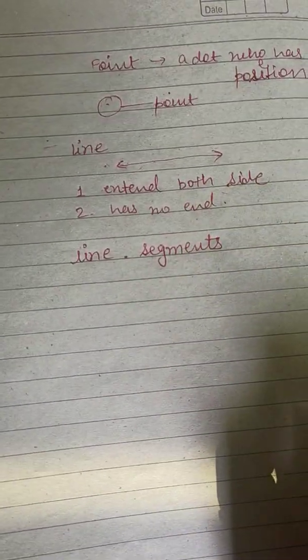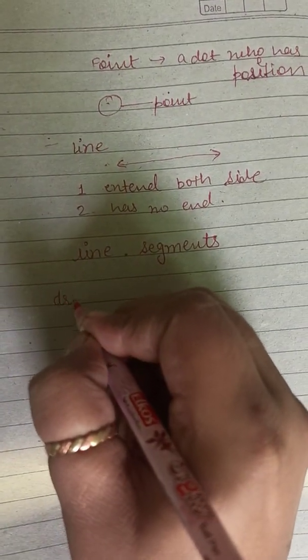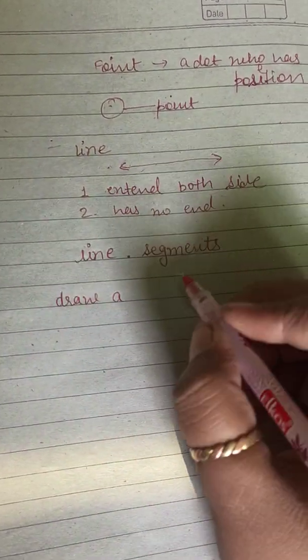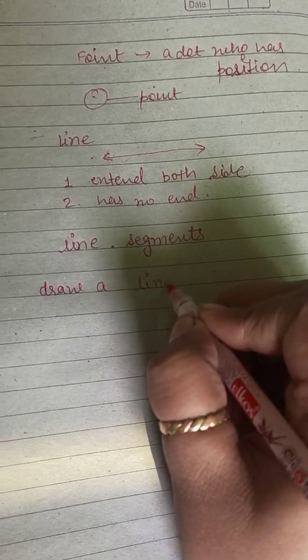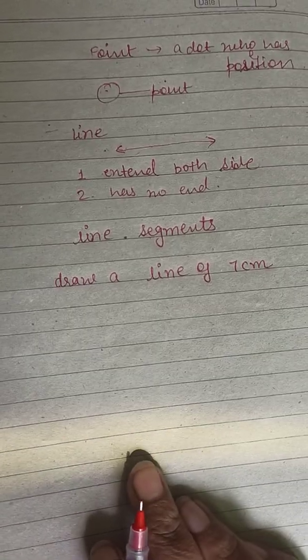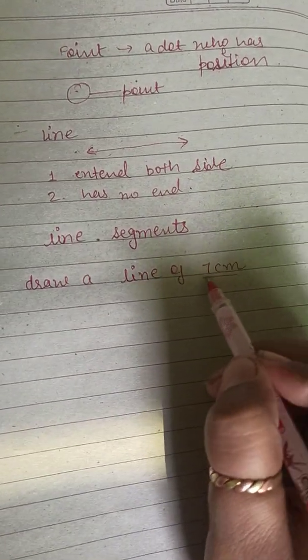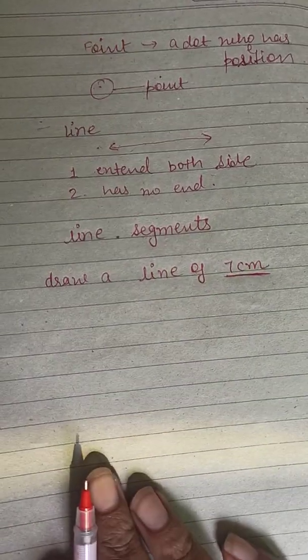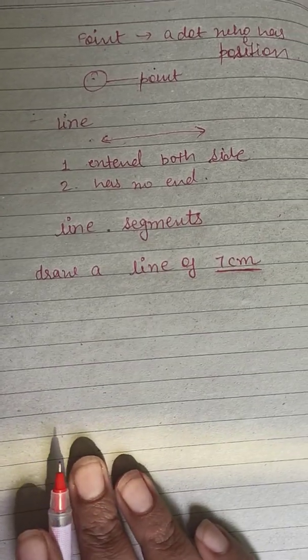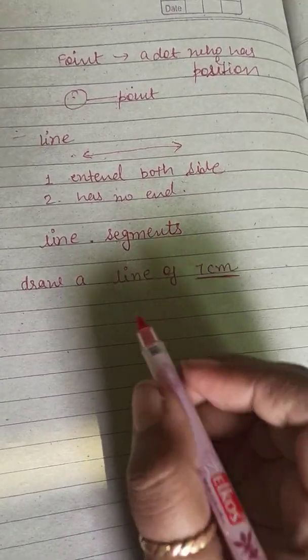It means, like in the question it is given to draw a line of 7 centimeter. Right? It means the length of this line is fixed. The length of the line is fixed and that is 7 centimeter.